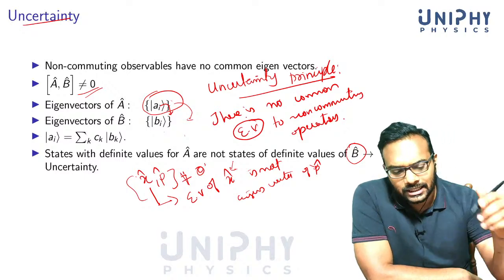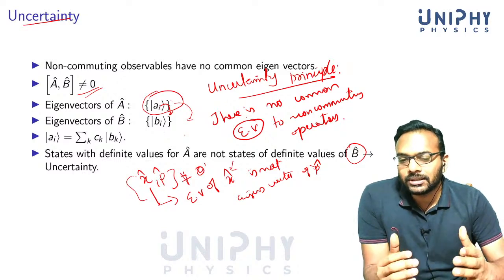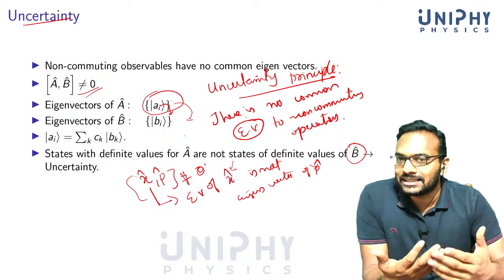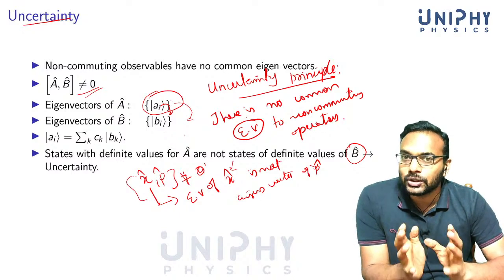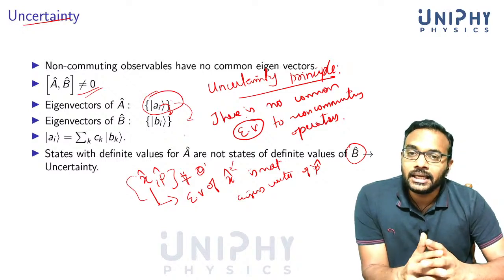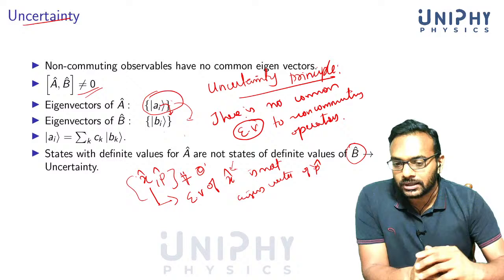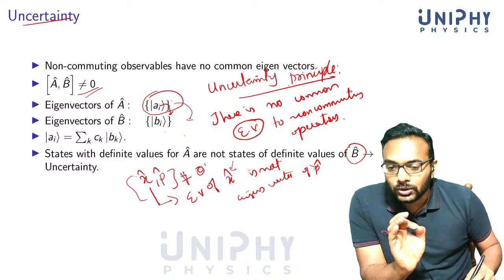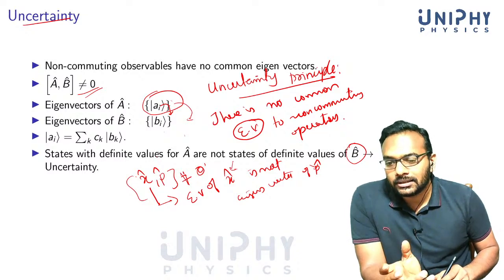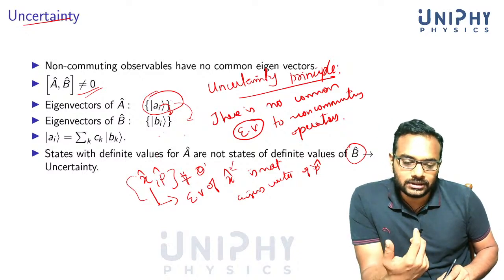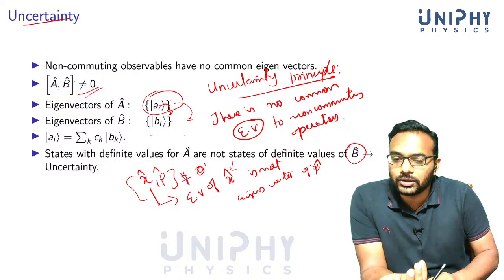So there is another misconception regarding uncertainty. People think that it's because we make a measurement and something changes, because of the disturbance caused by the measurement. But the quantum mechanical uncertainty is not due to some measurement you make. It's not because you disturb the system. It's simply because there is no such state with a definite value of x and p, or with a definite value for A and B if they do not commute.